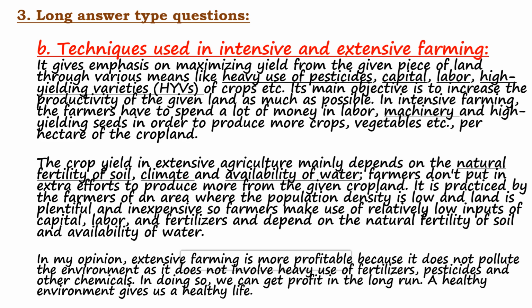But in extensive farming, what happens? The crop yield in extensive agriculture mainly depends on the natural fertility of the soil. So in order to fertilize the soil, they use pesticides, chemical fertilizers very less. Now climate, availability of water, everything that is natural, farmers don't put in extra efforts to produce more from the given cropland. It is practiced by the farmers of an area where the population density is low.